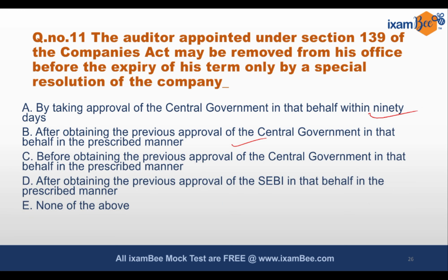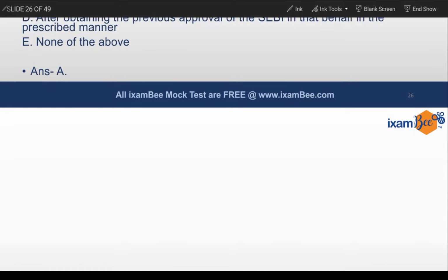None of the above. So the correct option will be A, by taking approval of the central government in that behalf within 90 days. This is actually a direct question from section 139 that has been picked from the Companies Act. What is the procedure for removal of an auditor specifically from his office? That can be by a special resolution of the company, which may be by taking approval of the central government in that behalf, and that has to be within 90 days.